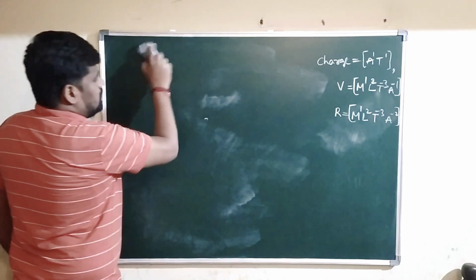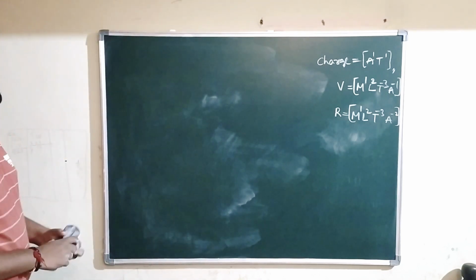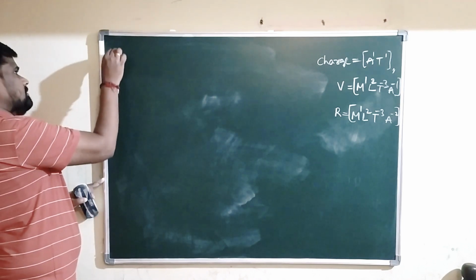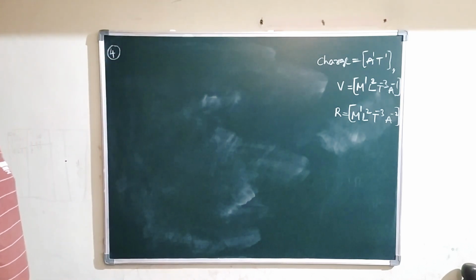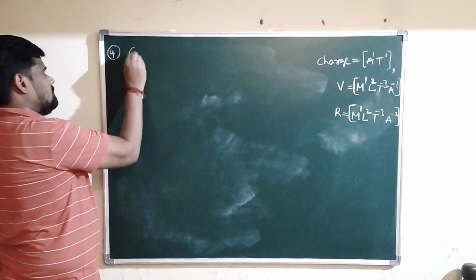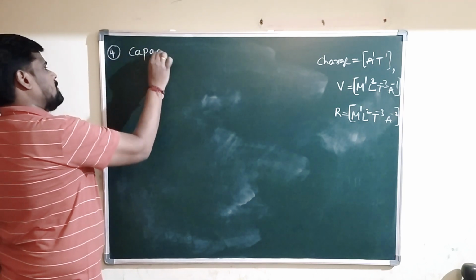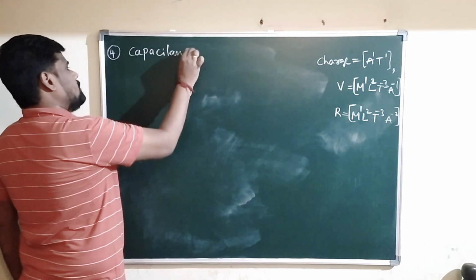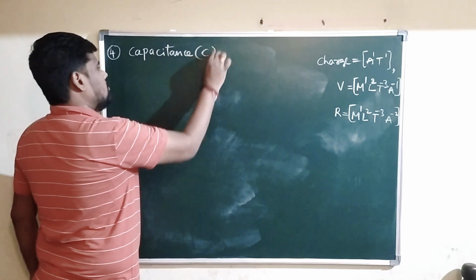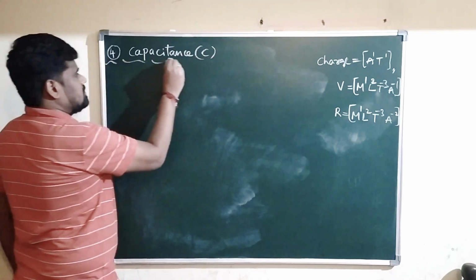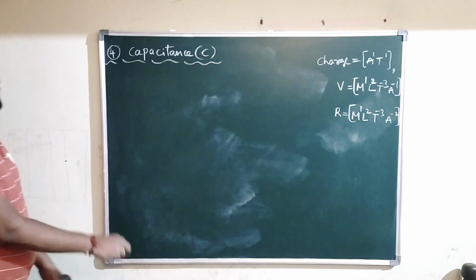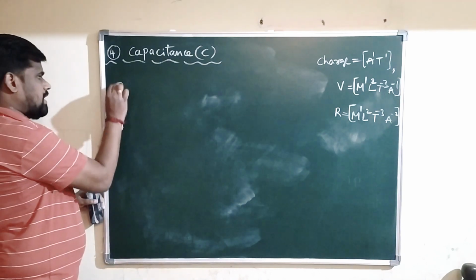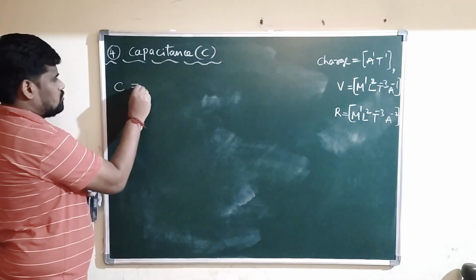Next physical quantity that I am considering here is capacitance. Capacitance, denoted by the symbol C. So the formula for capacitance is C is equals to what?